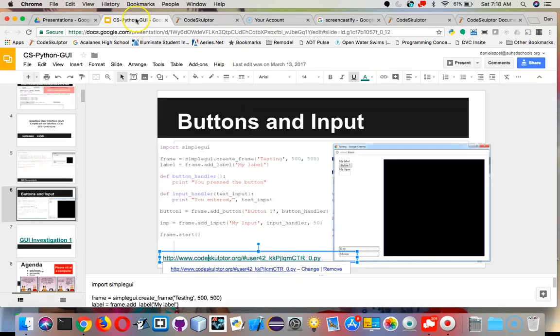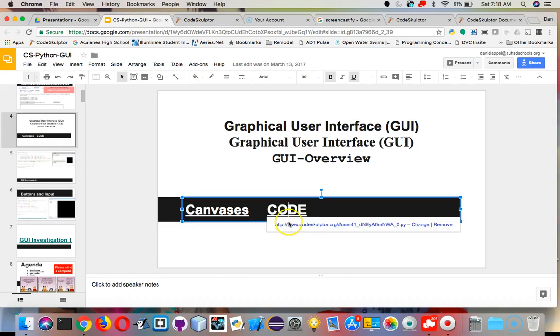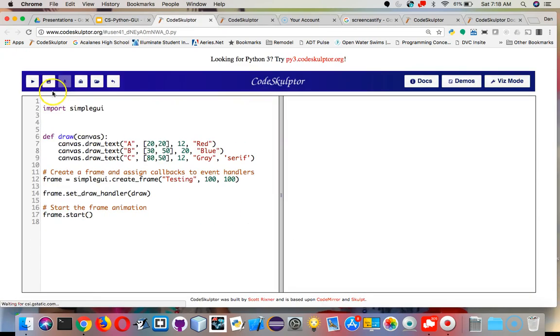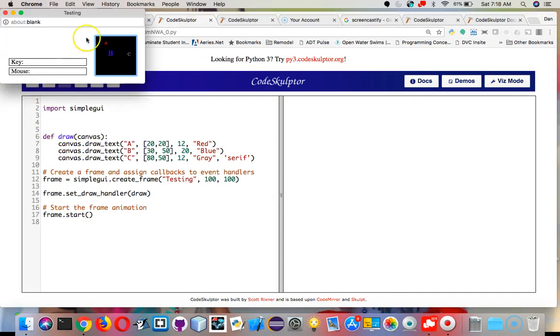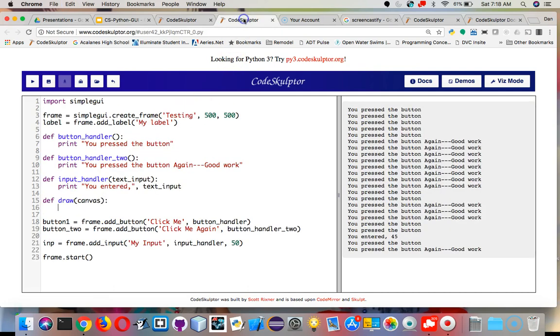So we can go back to what we had on the previous one. Before this code, we had a draw handler, okay? And here we had this code that showed up. So I'm going to copy some of that and put it into my CodeSkulptor piece.